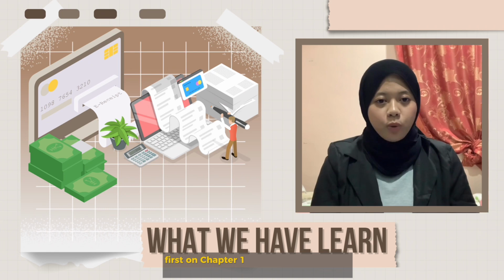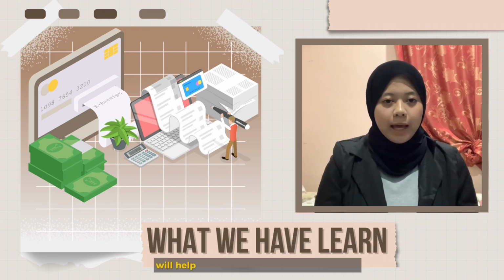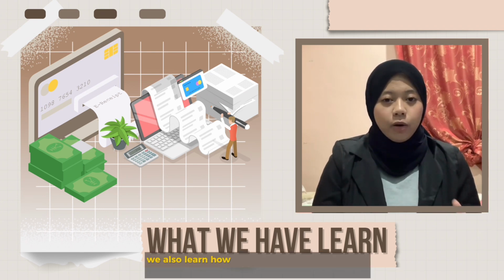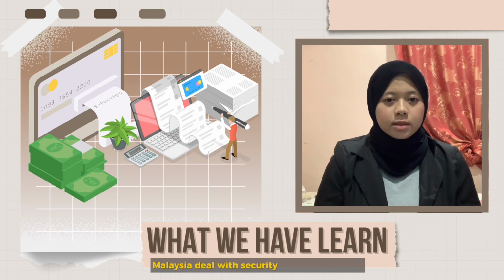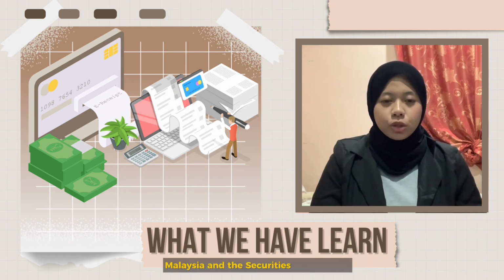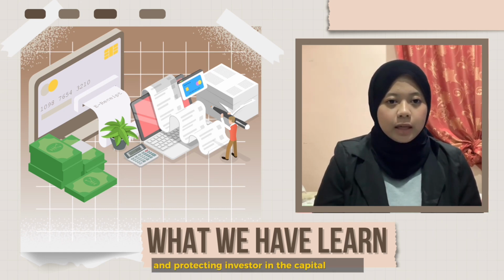Based on Chapter 1, we have learned that understanding systematic and unsystematic risk will help make a better investment decision. In Chapter 2, we also learned how companies raise funds through 7 methods and how Bursa Malaysia deals with securities issued by companies. Other than that, both Bursa Malaysia and the Securities Commission play important roles in managing risk and protecting investors in the capital market.